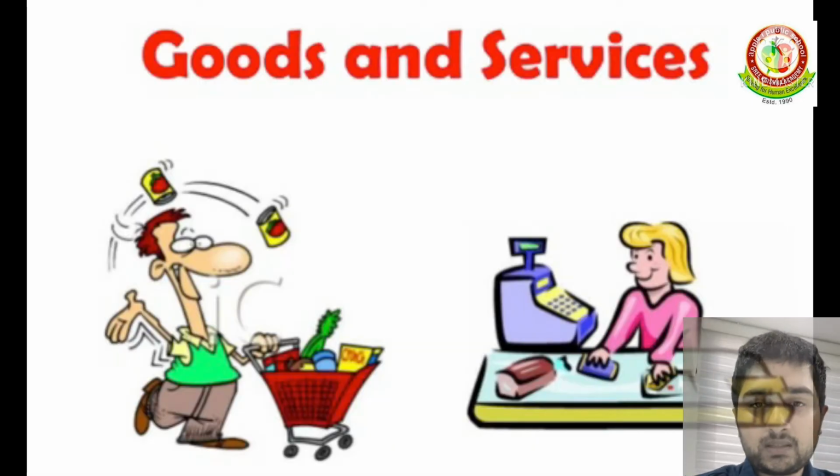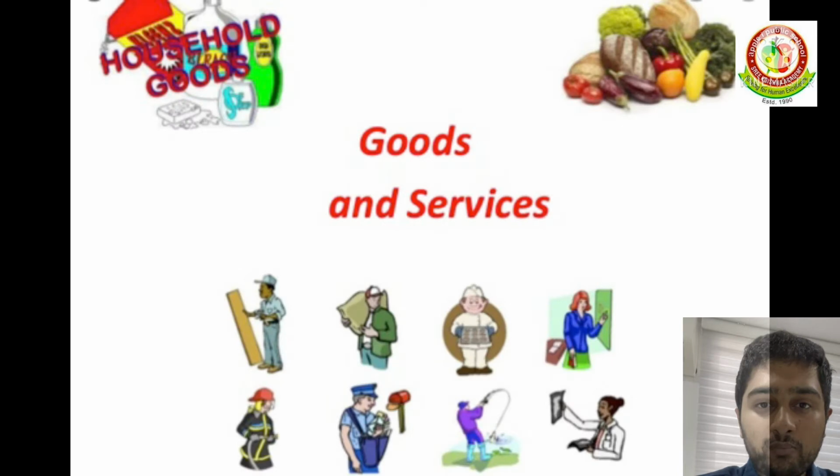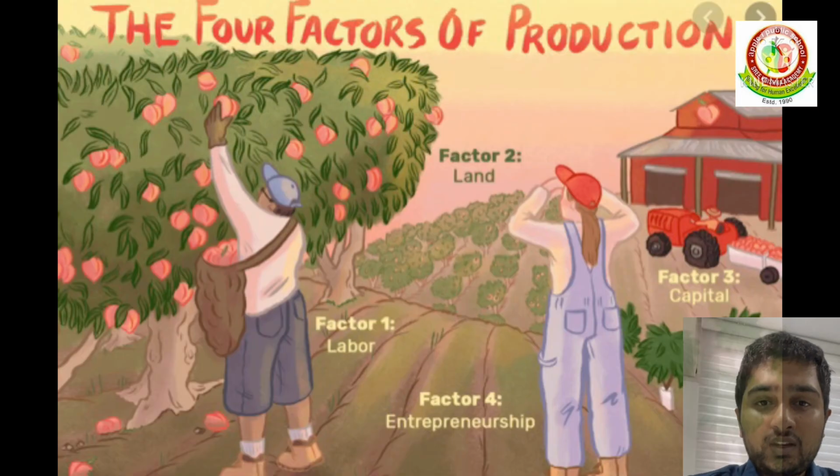Hello students. The aim of production is to produce the goods and resources that we want. In general, there are four factors of production that go into the production process.